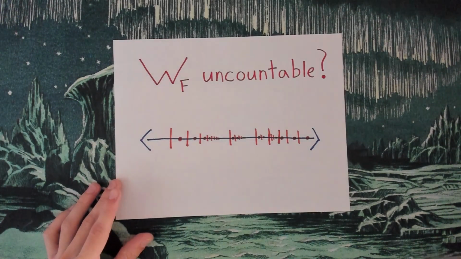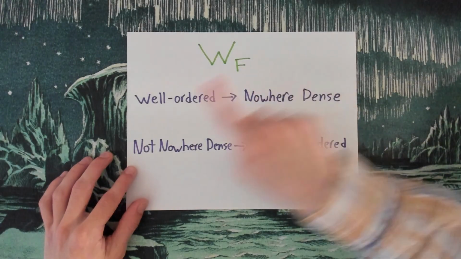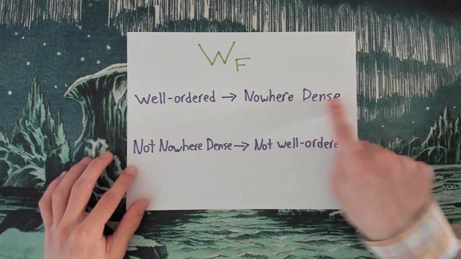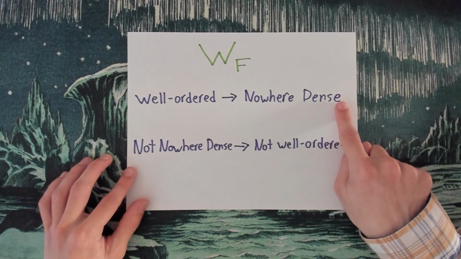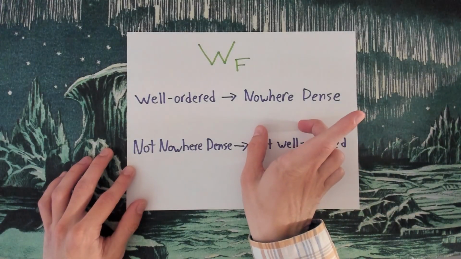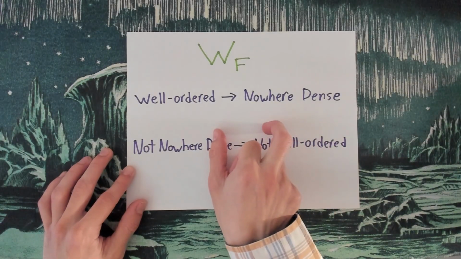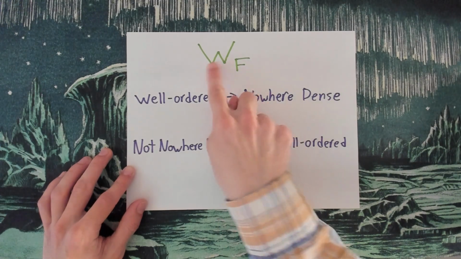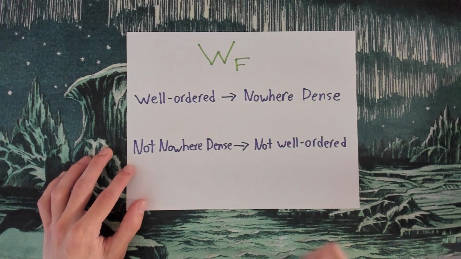It's also going to be the case that any well-ordered subset of the real numbers has to be nowhere dense. What that means, basically, without getting technical, is that there's never going to be an interval of the real numbers where the points at which we're wrong are going to sort of crowd in that interval. In other words, if you take all the limit points of the set WF, that it would fill in an interval. I'm not going to go over it too much, so don't worry about it too much. I'll just go over the proof real quick.